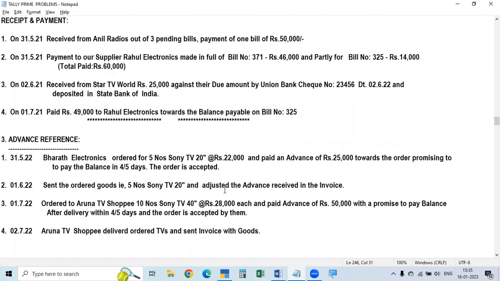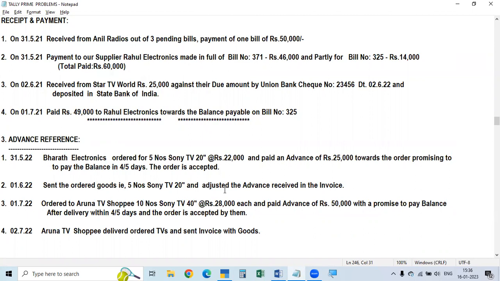Sometimes some customers will approach us and order some goods, and they will pay some advance and ask us to supply the goods. After supplying the goods, they promise to make the balance payment.